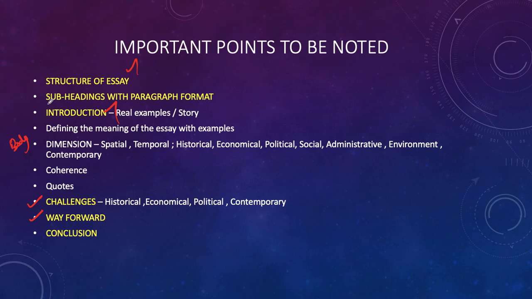And coming to the body, it should be written in a subheading cum paragraph format and not point-wise format. The first thing we have to do in the body of the essay is explain the meaning of the title, and we should carry maximum dimensions, and it should be two order dimensions, that is spatial, temporal, followed by the usual approach. Then the value additions we need to do to fetch extra marks are bringing in quotes, bringing in coherence, and staying within the theme of the essay. These are some of the key takeaways from today's video.